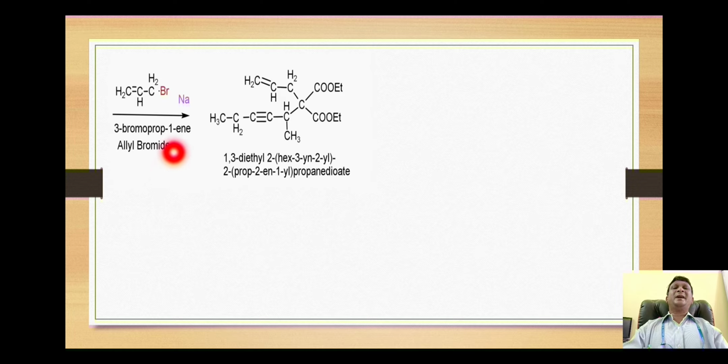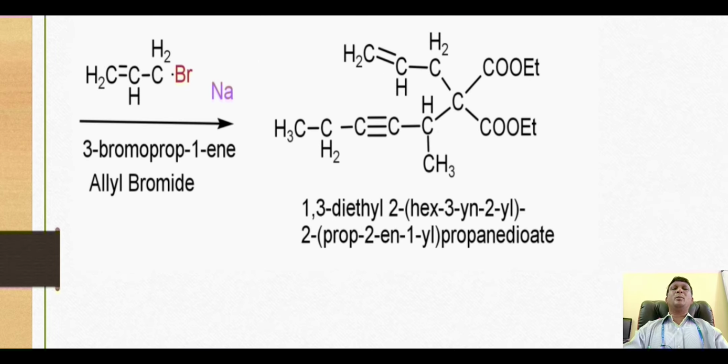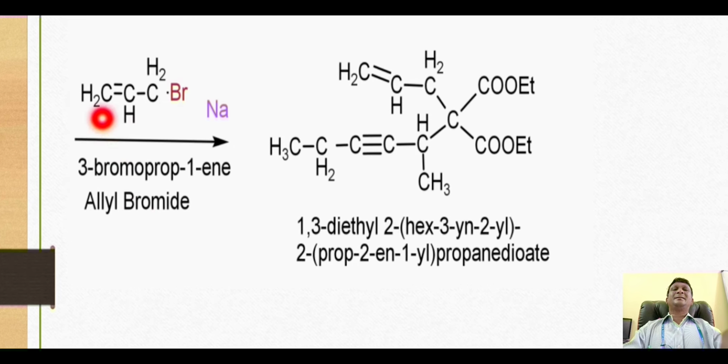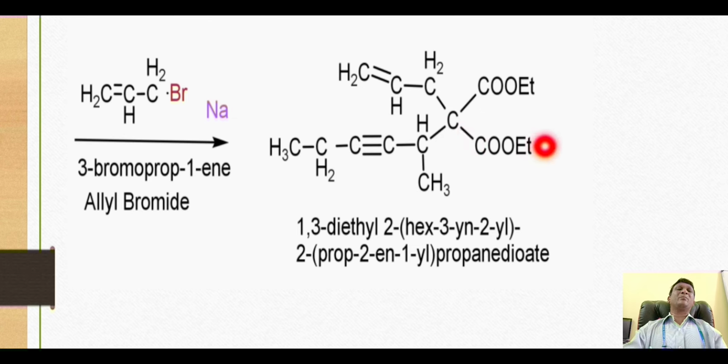So into the next step, when the reaction carried out with allyl bromide, that is CH2=CH-CH2Br, this bromine and the alpha hydrogen which was attached with this carbon was released out as HBr, and thus we have the attachment of this allyl group onto this alpha carbon. So with this we have two important substituent groups onto the alpha carbon of diethyl malonate.